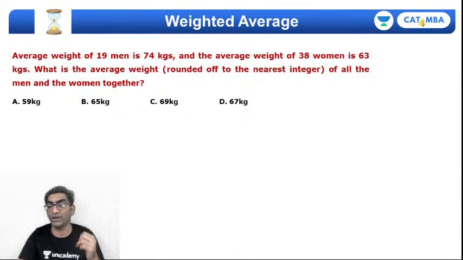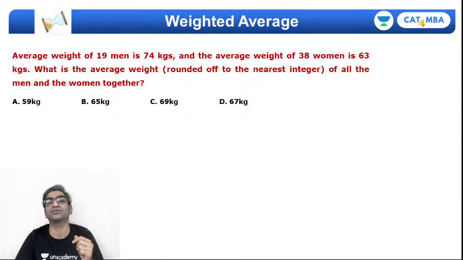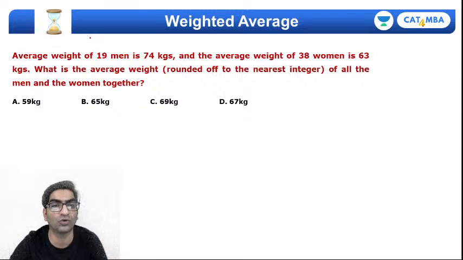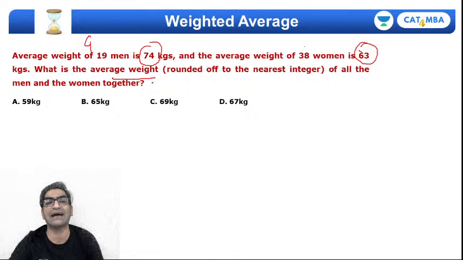In this chapter, we'll quickly run through a few questions from each of them. ये पहला question basic है. Average weight of 19 men. You can see that this is a group of people, right? So group 1 has an average of 74 kgs and group 2 has an average of 63 kgs, and you want the average of both groups put together, G1 and G2 put together, right?